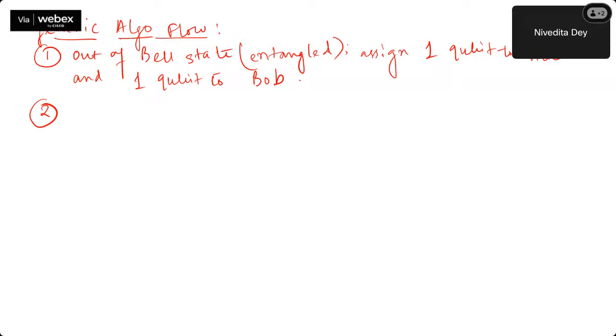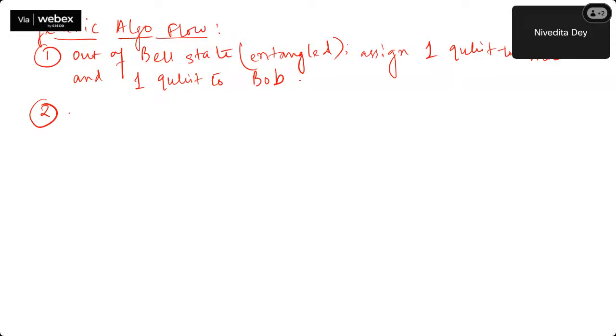You might be asking why this is required at all, why can't I directly send it to Bob? Because it is a part of quantum communication. Whenever there is a quantum communication, you can require this particular situation to happen.